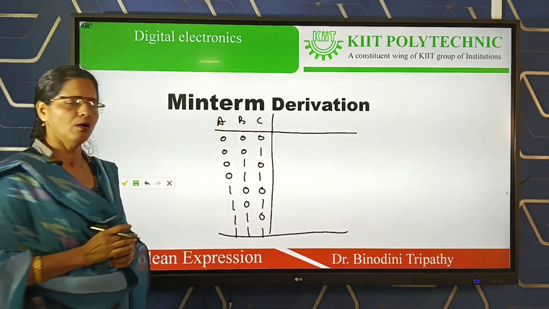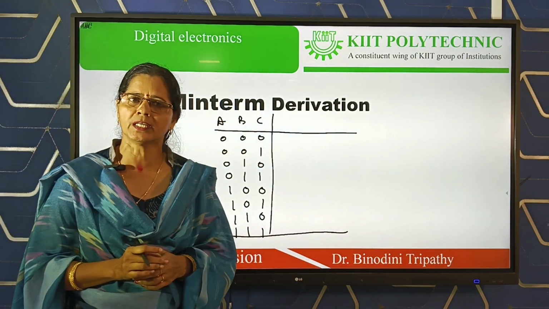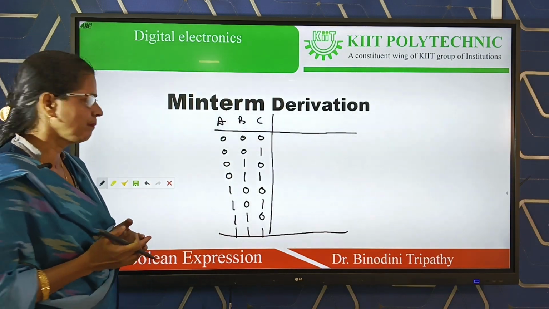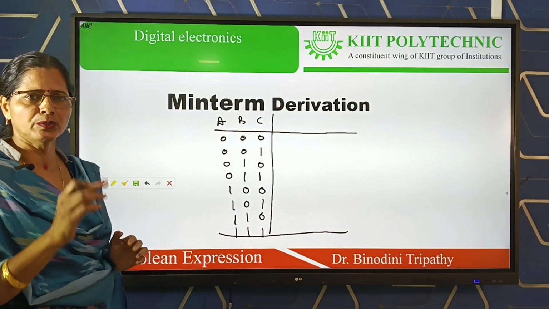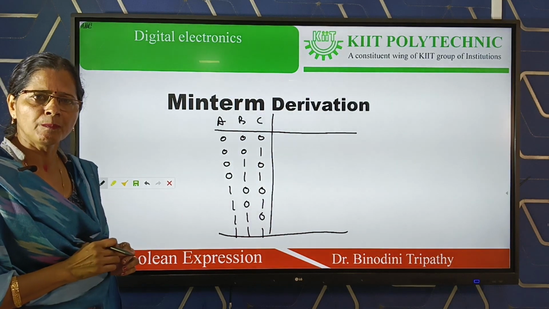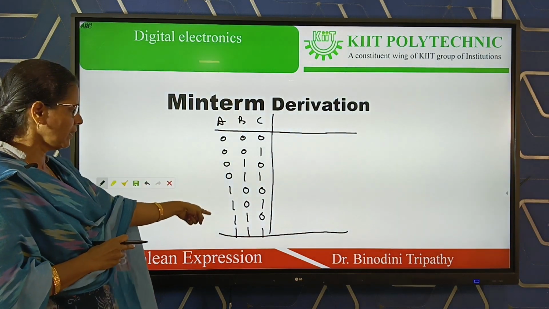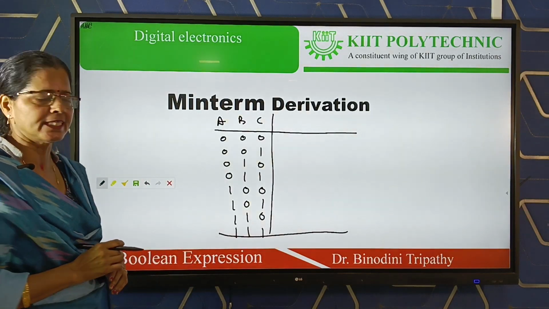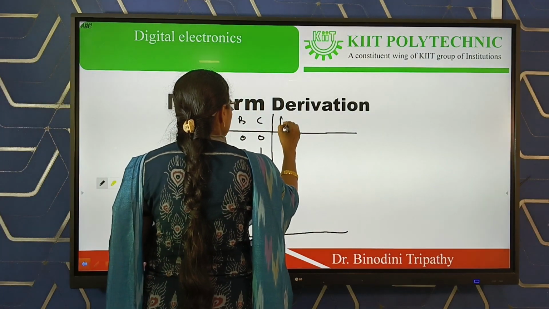Already we have discussed how we write the states for a three variable system and a four variable system. So for a three variable system the formula is 2 to the power 3 equal to 8 states, and all these are the 8 states. Now we write the minterm for all these 8 states. So what are the minterms?